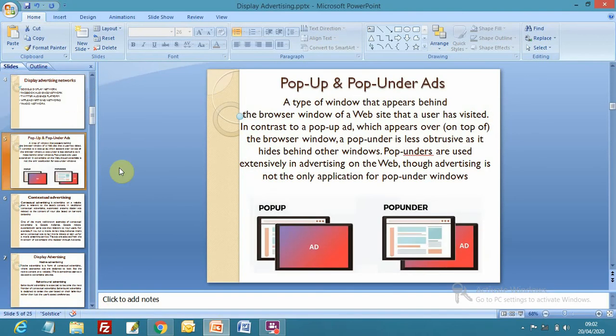And the next is pop-up and pop-under advertising. We all have seen pop-up as well as pop-under advertisements, right? You will be seeing them mostly on websites. When you search, pop-up windows appear. A pop-up advertisement may be an advertisement or a lead generation form, which we will also call an advertisement.